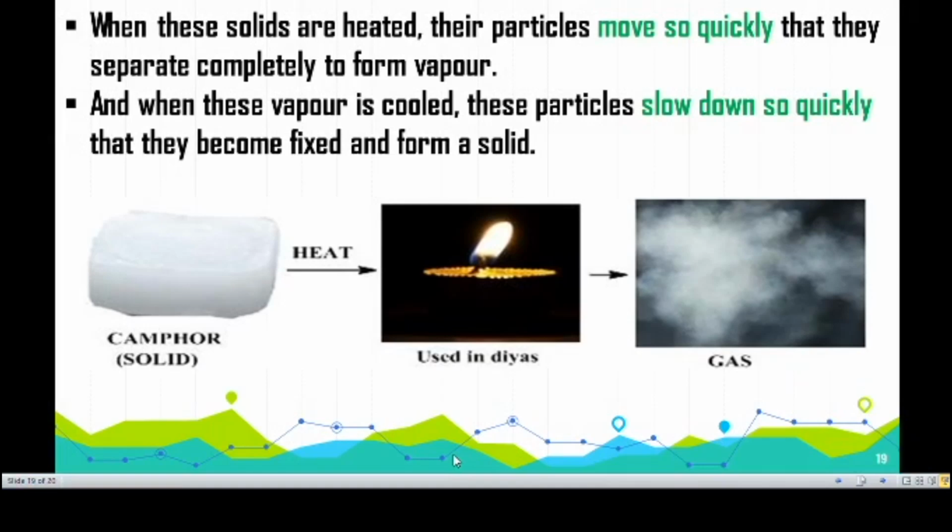In sublimation, the solid particles move fast. They gain energy and move vigorously, so they are directly converted into the gaseous state. Likewise, when we decrease the temperature, the vapor of that sublime substance gets cooled and is directly converted to the solid state. This is called sublimation. Understood? The conversion of solid directly into gas is called sublimation. The substance which undergoes sublimation is called a sublime substance.